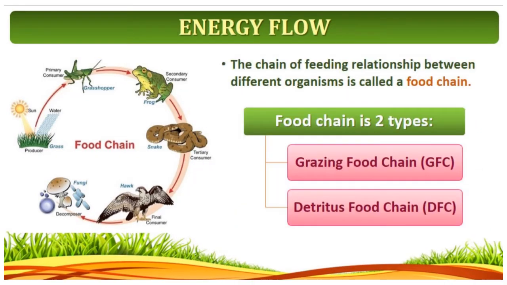So, the chain of feeding relationship, what is a food chain, for this question, this is the answer. The chain of feeding relationship between different organisms is called a food chain. There are two types of food chain, that is GFC and DFC. GFC means grazing food chain. DFC means detritus food chain.